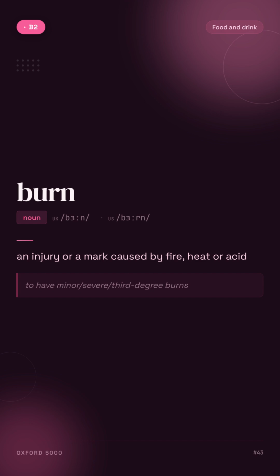minor/severe/third-degree burns. Burn. An injury or a mark caused by fire, heat or acid. For example, to have minor/severe/third-degree burns.